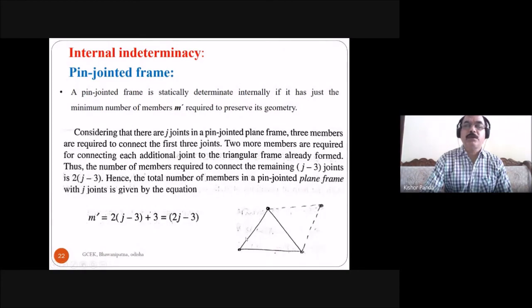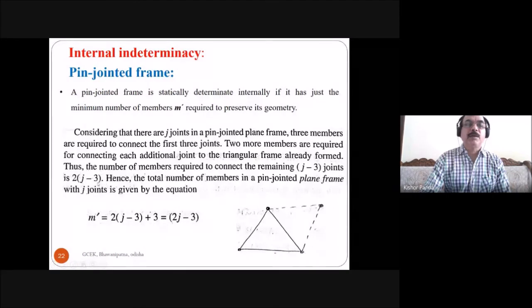J is the total number of joints and the 3 joints are the determinate structure, so additional joints are J minus 3. Here, for example, J minus 3 means 4 minus 3, 1, so 1 into 2, 2, so 2 members are required to make it a determinate structure. And the total number of members in a pin jointed plane frame with J joints is given by the equation. So M dash members are required to make it statically determinate. M dash is equal to 2J minus 3.